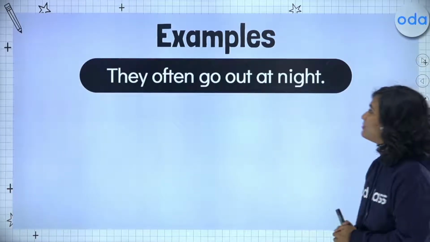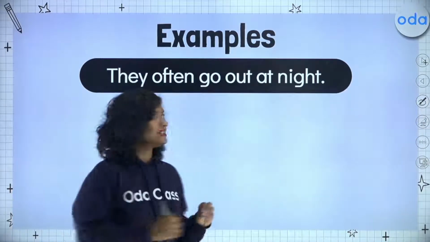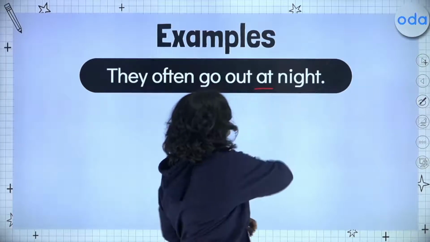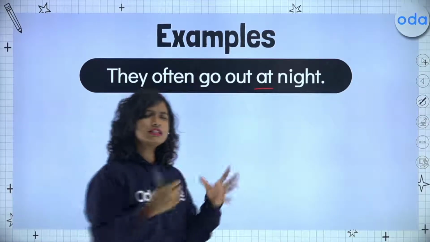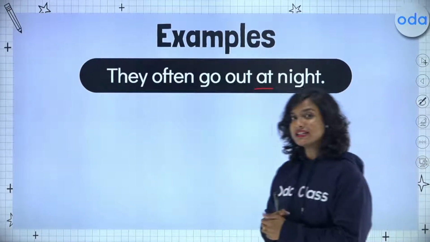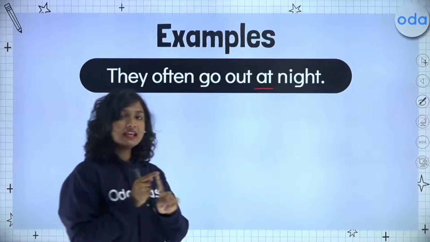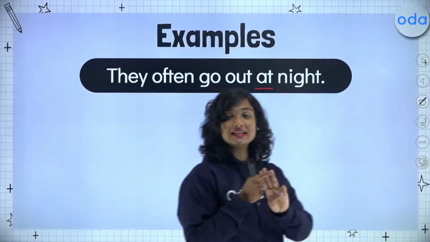Let's take one more example. They often go out at night. So once again here, we are referring to a specific part of the day. So they often go out at night. Now students, we have done three prepositions of time. In, on, and at.